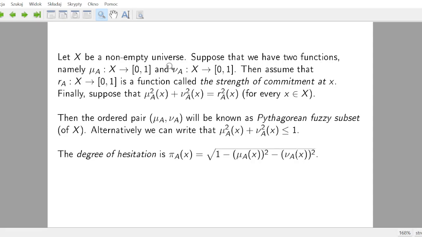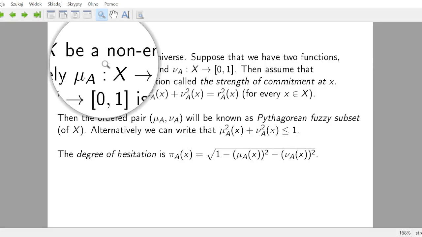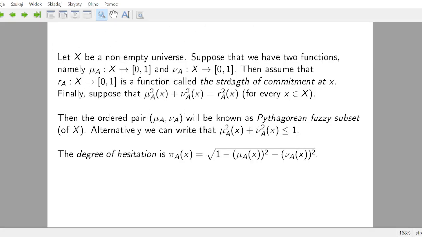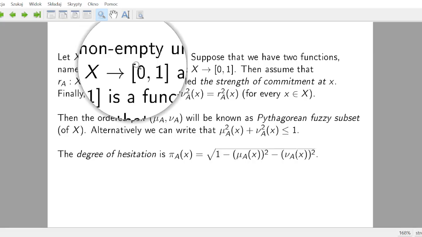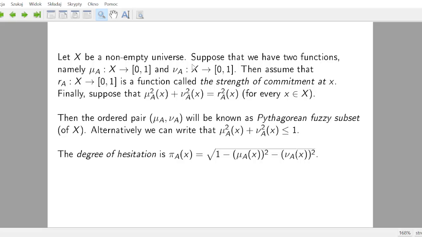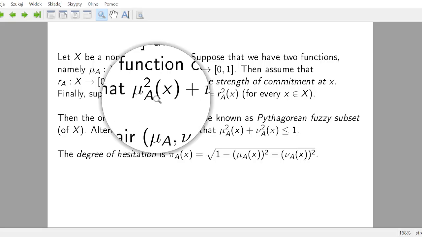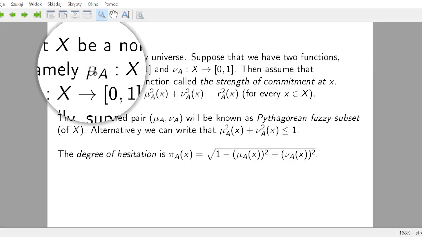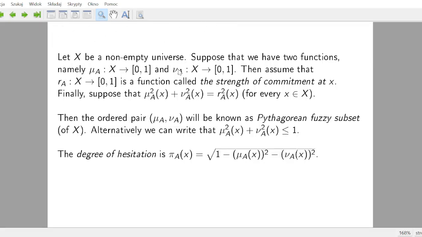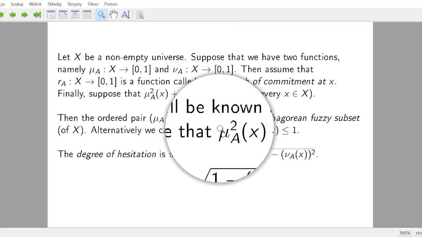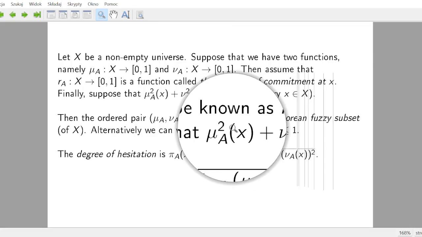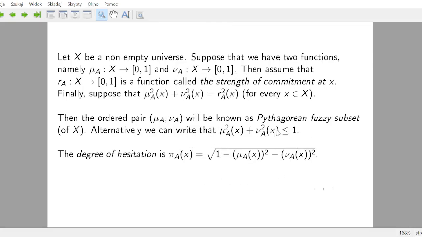nearly, approximately 40 years ago, that we have a non-empty universe and we have two functions: membership, mu, and nu, non-membership. Or you can think that they are like truth and falsity, and they both have values in interval [0, 1]. But then suppose that the sum of mu and nu can be bigger than 1, but the sum of their squares, as it's written here, is not bigger than 1, is less than or equal to 1.